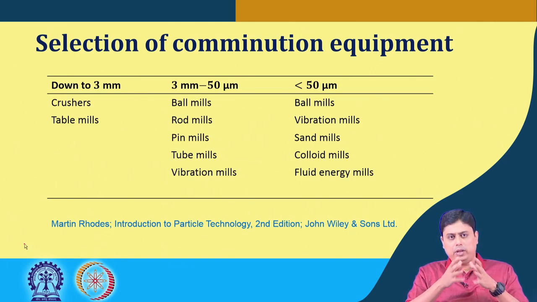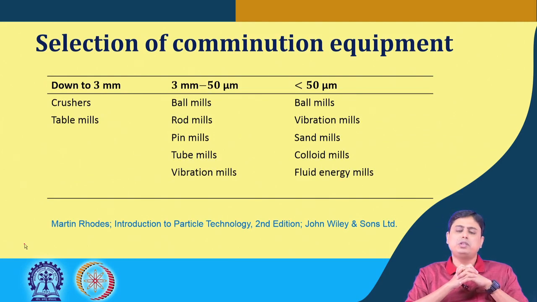And today we have seen, based on the desired level of size reduction, what types of equipment or which specific equipment we can use.